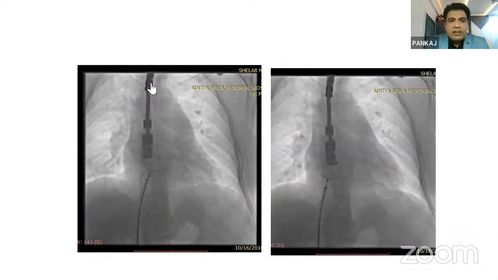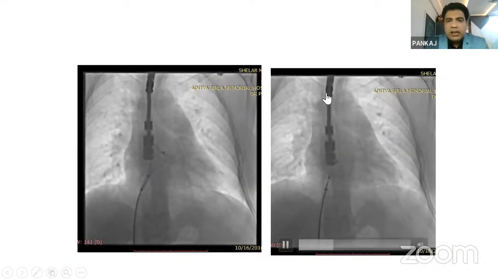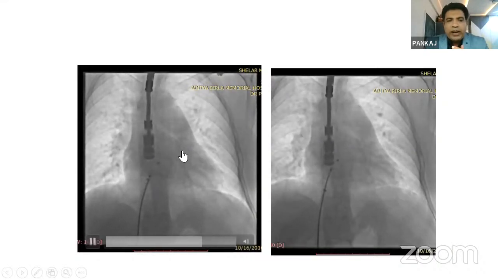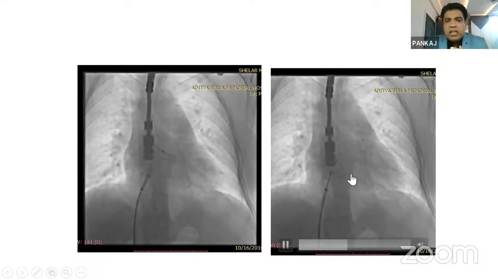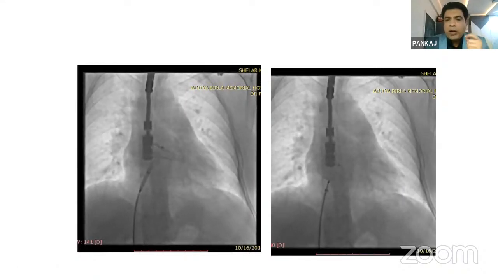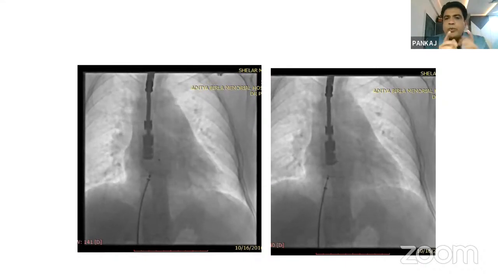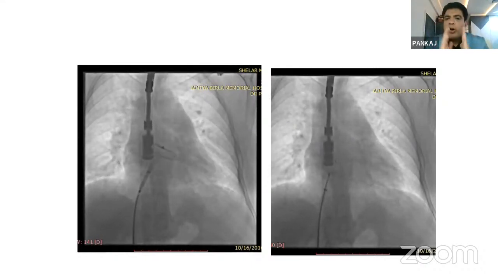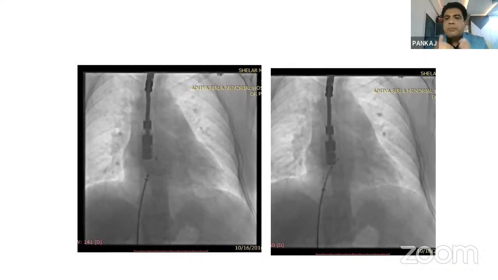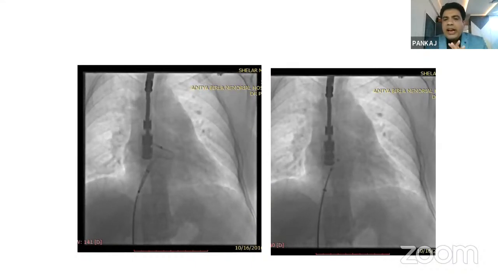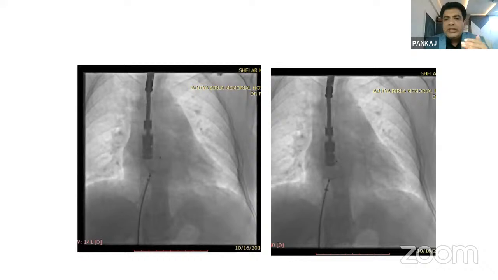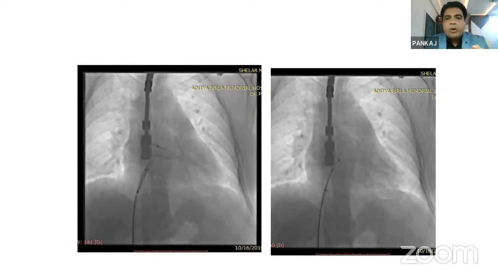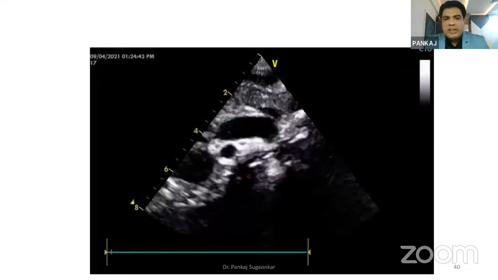And this is a transesophageal echo probe. We open the right atrial disc and then the left atrial disc, and we check doubly sure whether the device has become part of the heart or not. Because once we make some mistake, the device will fall inside the RA or LA, and the patient is referred to surgery in 99% of the cases. So this assessment is very, very important when you do device closure.